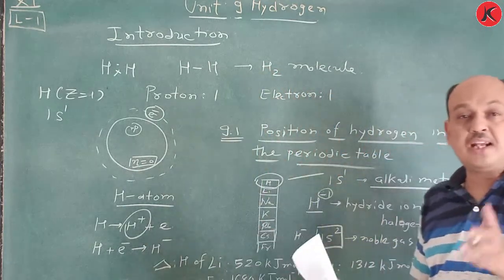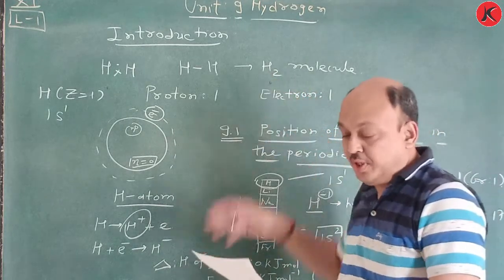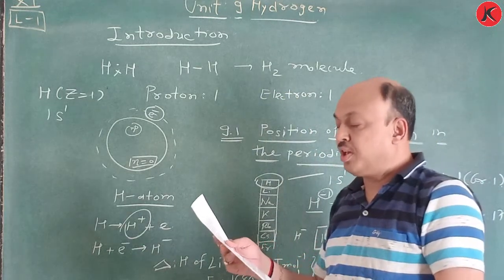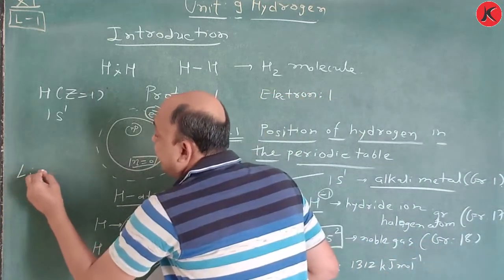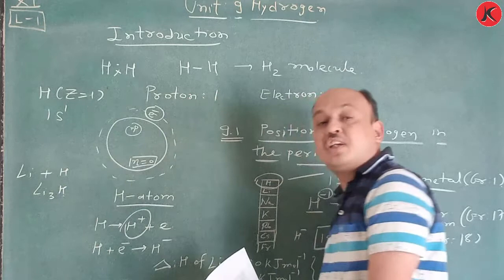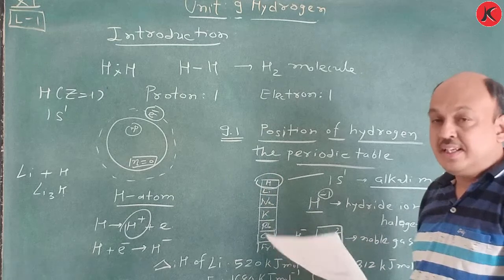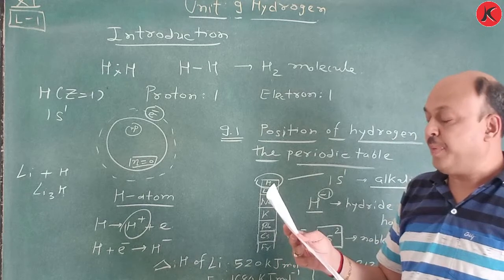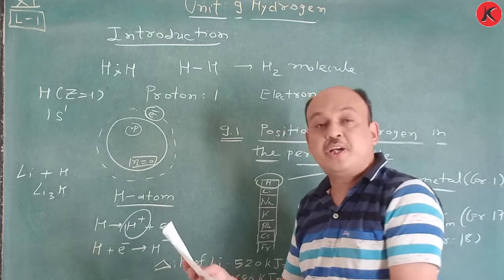So, like halogens, it forms a diatomic molecule. Halogens form F2, Cl2, Br2, and similarly the hydrogen atom also forms an H2 molecule. It combines with elements to form hydrides. Suppose lithium reacts with hydrogen, so here LiH is produced, which is called lithium hydride. Magnesium hydride, sodium hydride, different types of hydrides are also formed, and a large number of covalent compounds.